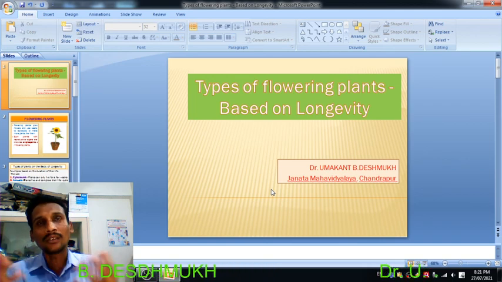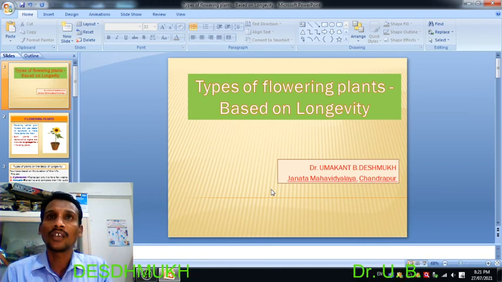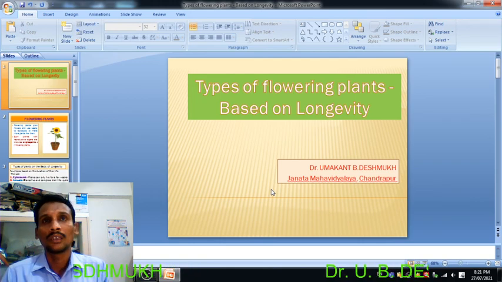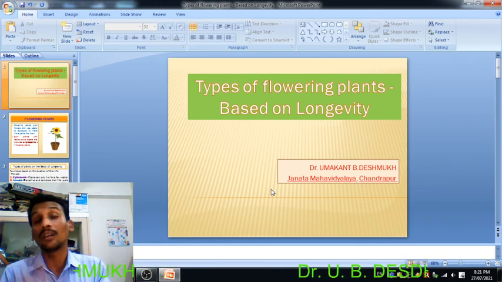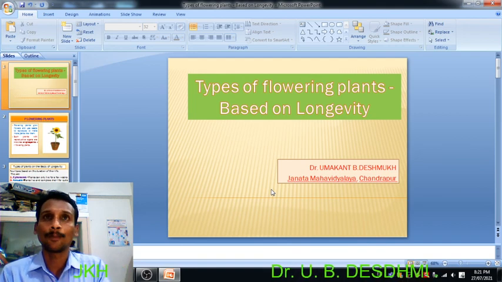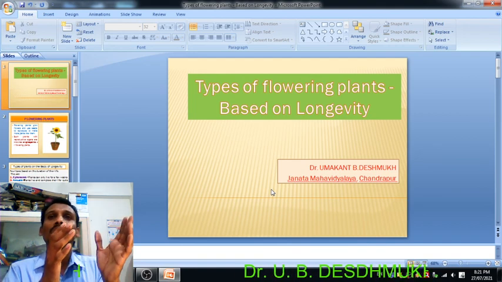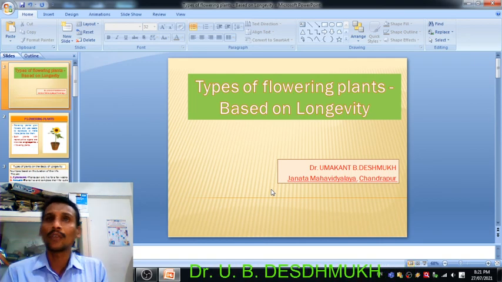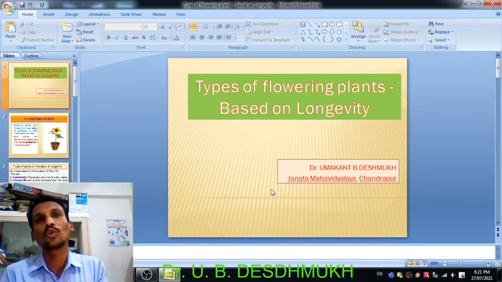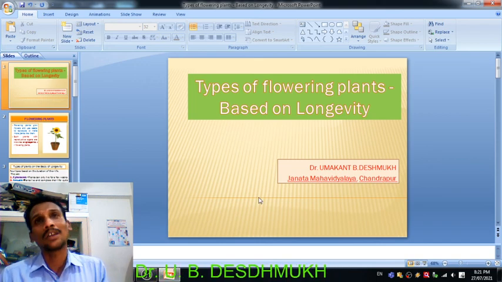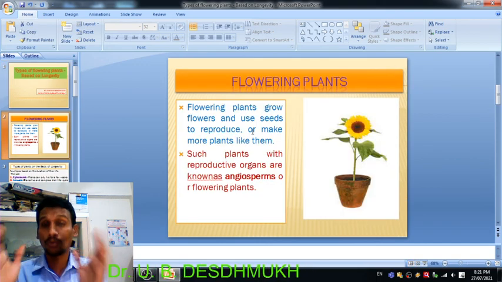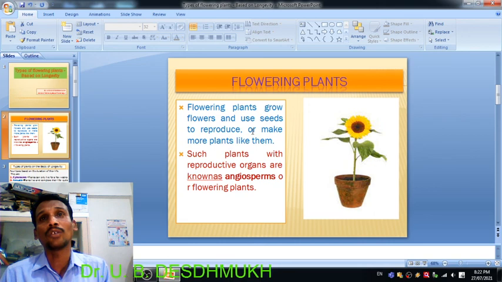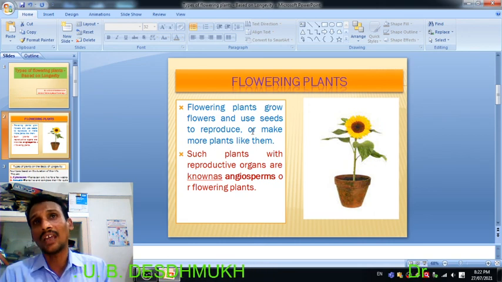We all know that among the different kinds of plants you observe surrounding us, there are two different kinds of plants. One group that bears flowers is called flowering plants, and the other group that cannot bear flowers is called non-flowering plants. So in today's topic, we have to discuss the flowering plants and their types on the basis of the longevity.